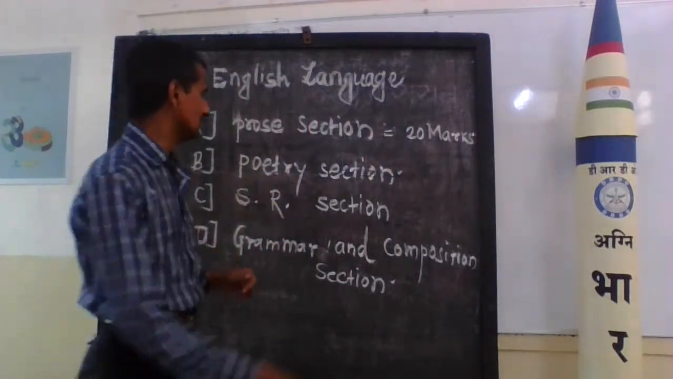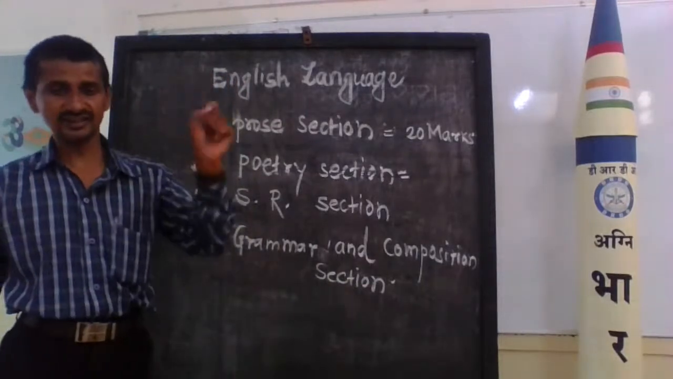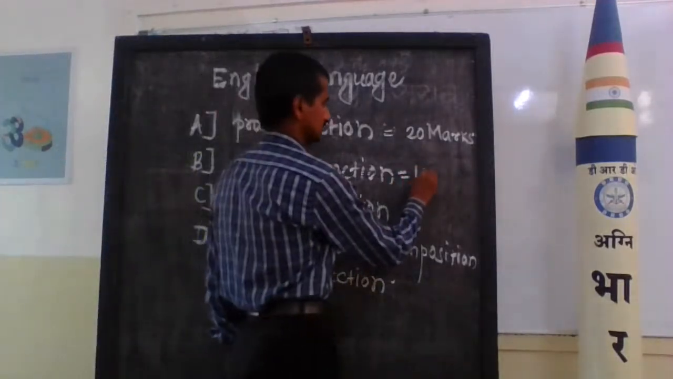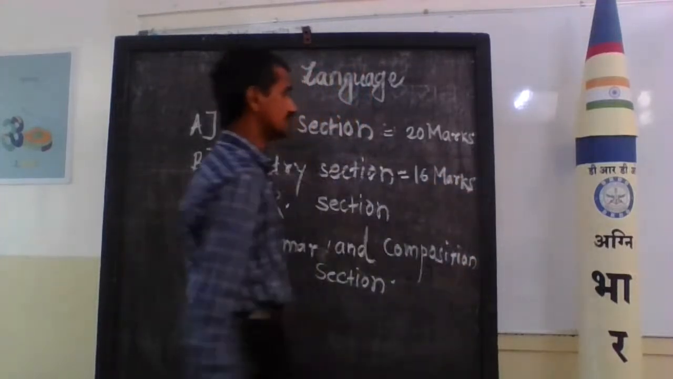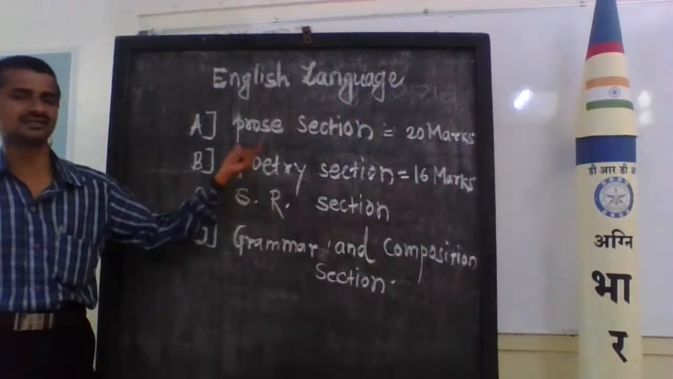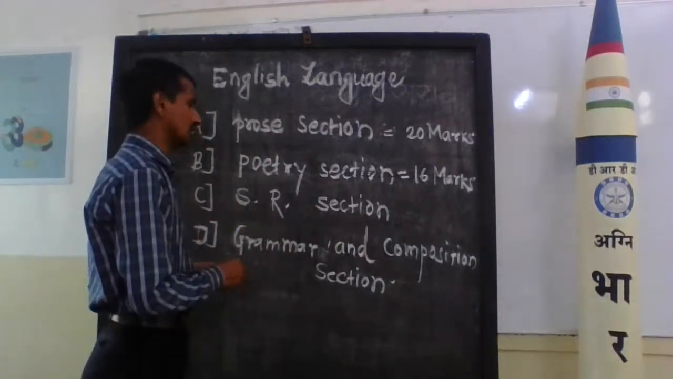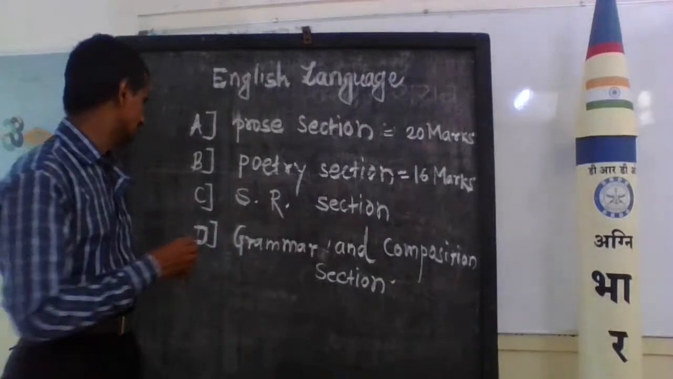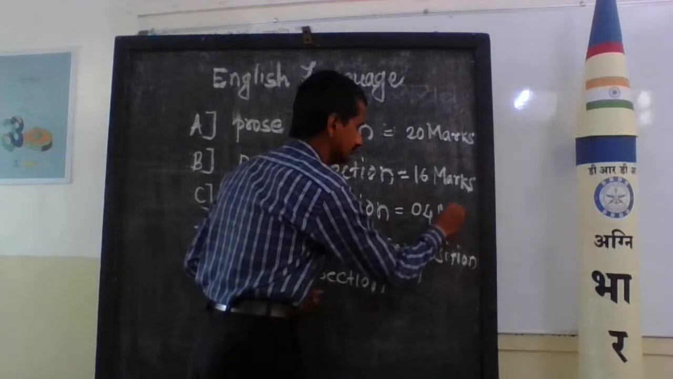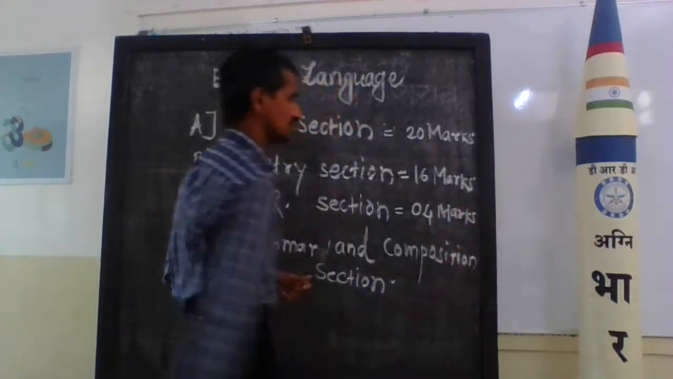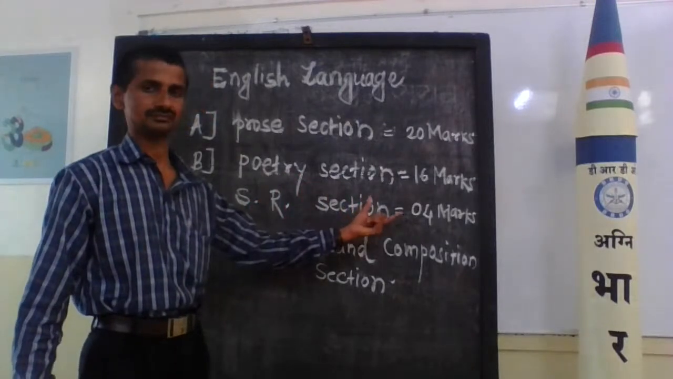Now we turn to the poetry section. How many marks for the poetry section? 16 marks. 16 marks for the poetry section. And now, how many marks for the supplementary reading section? That is 4 marks for the supplementary reading section.